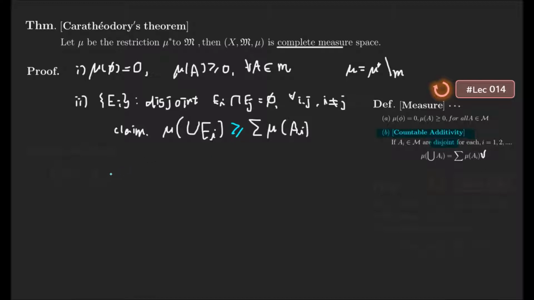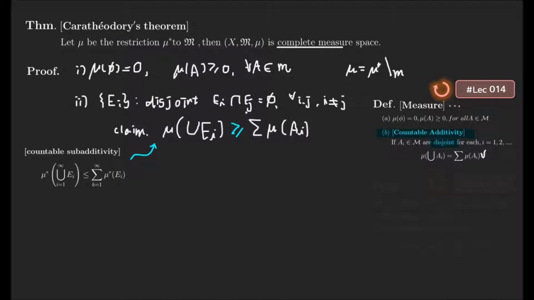The reason is the definition of the outer measure: countable sub-additivity vouches for this direction. Okay, so we can just check the other inequality.